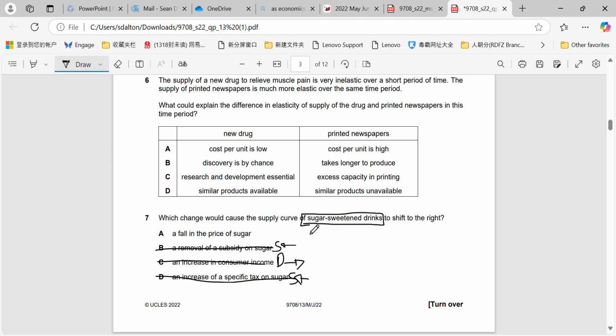So remember that it's sugar sweetened drinks. So if there's a fall in the price of sugar, that is a fall in the cost of production for sugar sweetened drinks, and therefore that would make the supply curve shift to the right as the cost of production falls, and we're able to make more cheaper than we were before.